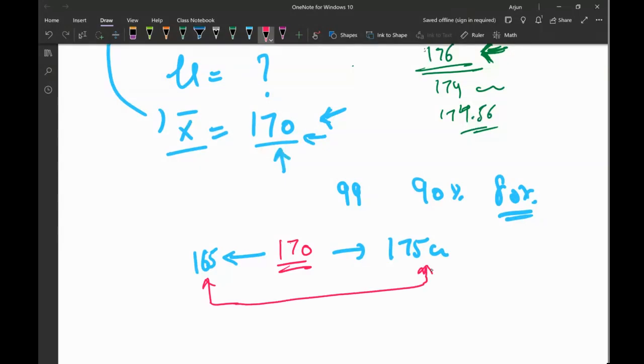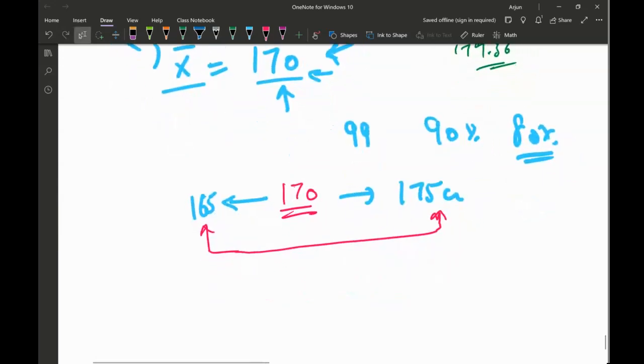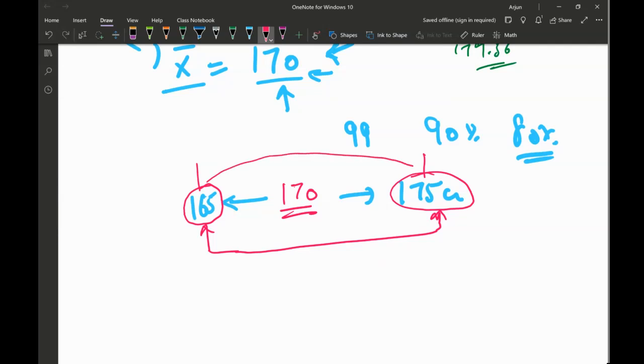I'll tell you also how we create this confidence interval later on. So I calculated a lower limit and an upper limit. And then I was able to make a prediction that I am 90% or 95% confident, depending upon whatever number we have. So right now, let's say 90%.